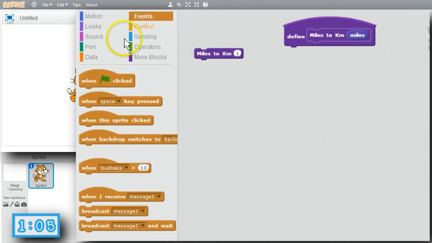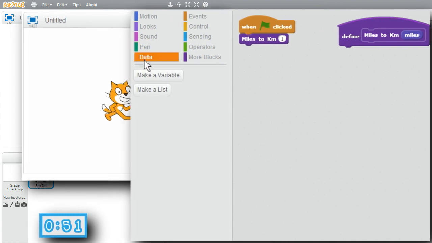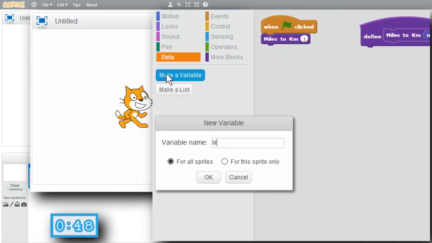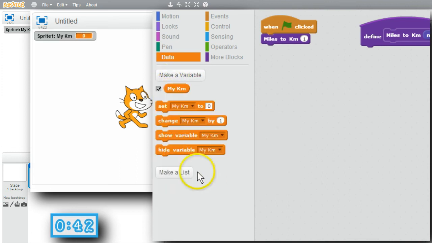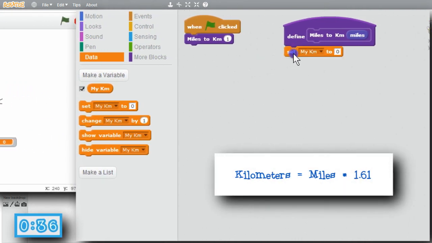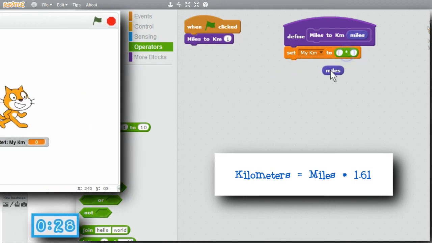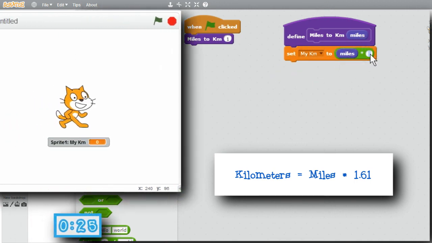I'll go to Events, use when the green flag is clicked, so that now when the green flag is clicked, the procedure will be called passing 1 for miles. I want to save the number of kilometers in a variable, so I'll go to Data, make a variable, my km, for this sprite only. OK. Move it under the cat. I want to set my kilometers to miles times 1.61. I'll go to Operators, multiply, 1.61.